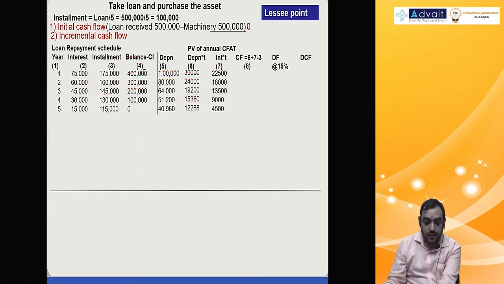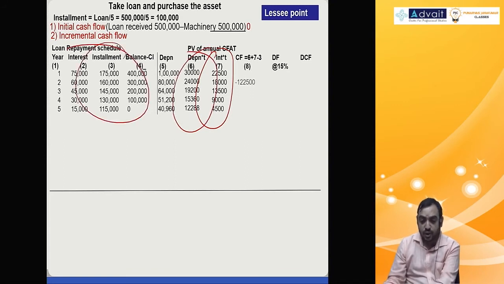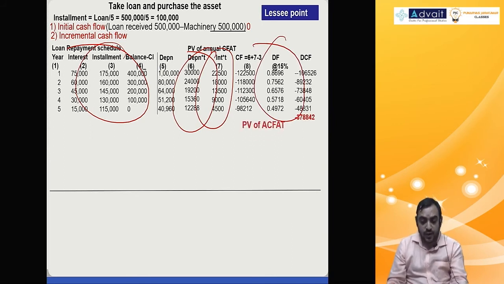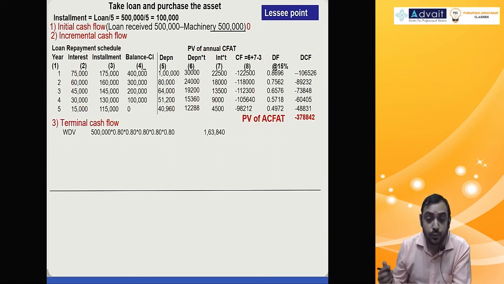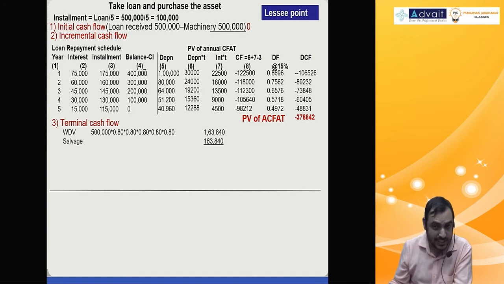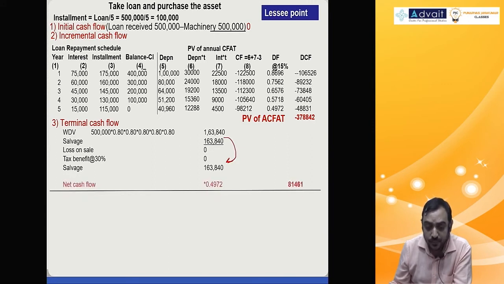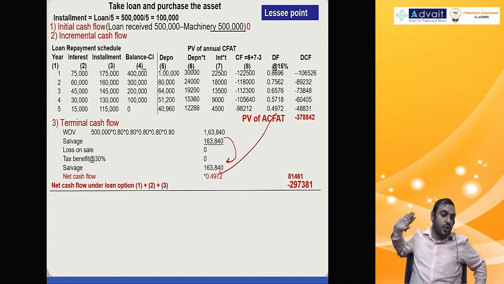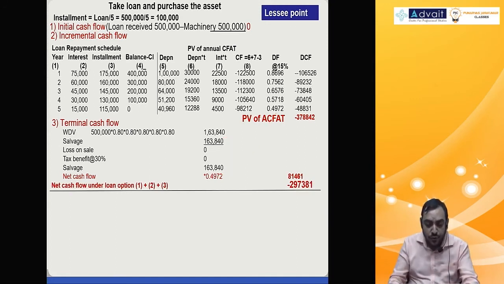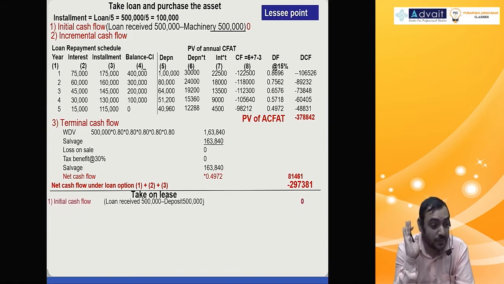Cash flow, the 7th column: interest tax benefit plus depreciation tax benefit minus installment, you get cash flow, multiplied by the discounting factor, you get present value. And in the last year, WDV and salvage value both are the same, they said, so zero loss, zero profit, no tax impact, and only salvage value will come, 1,63,840, that you multiply by the last year discounting factor. You get net cash flow under the loan option. Clear? Nice.